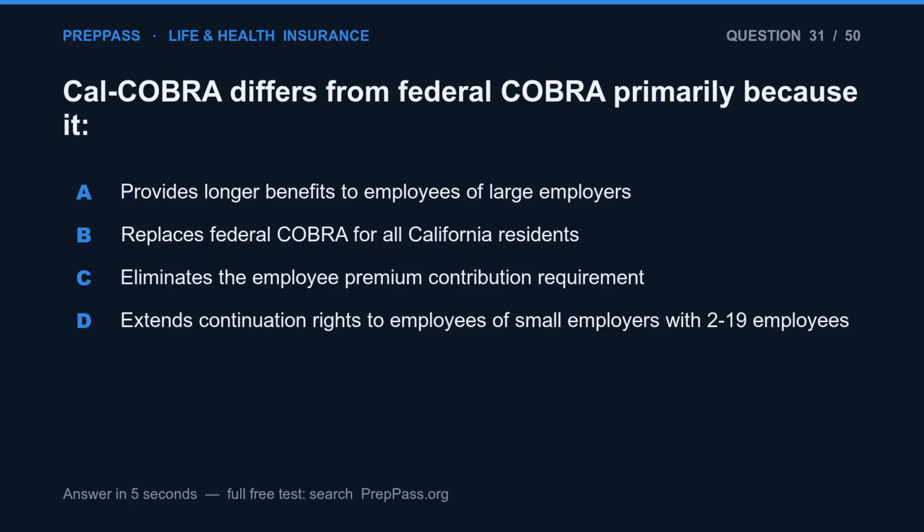Question 31. CalCOBRA differs from federal COBRA primarily because it A. provides longer benefits to employees of large employers. B. replaces federal COBRA for all California residents. C. eliminates the employee premium contribution requirement. D. extends continuation rights to employees of small employers with 2 to 19 employees.